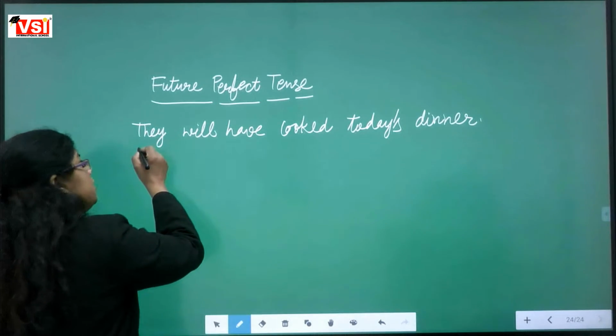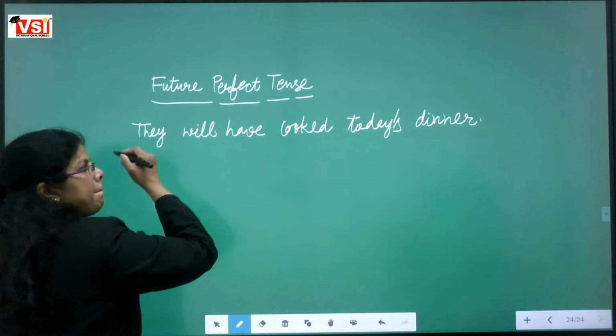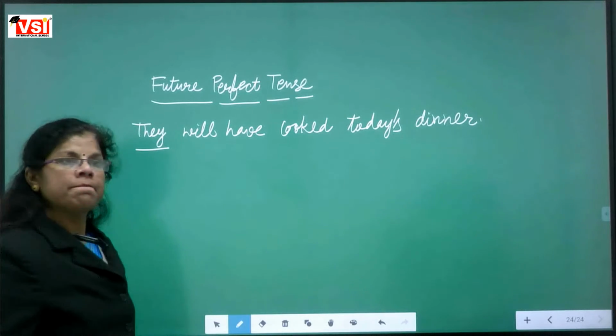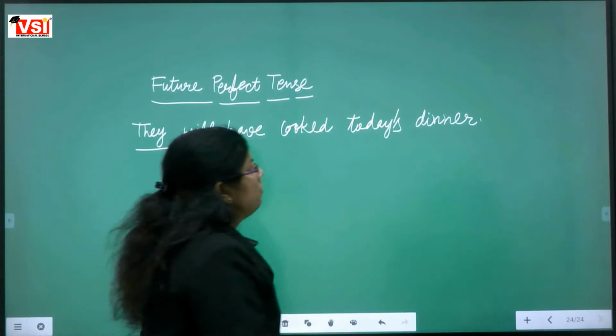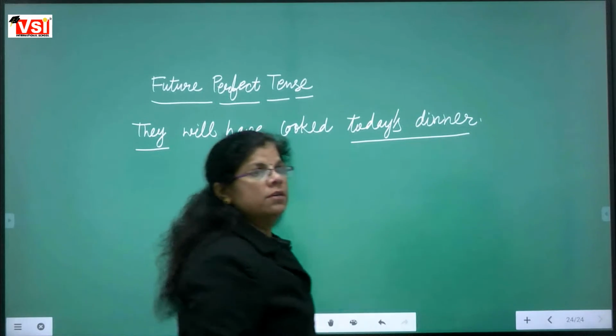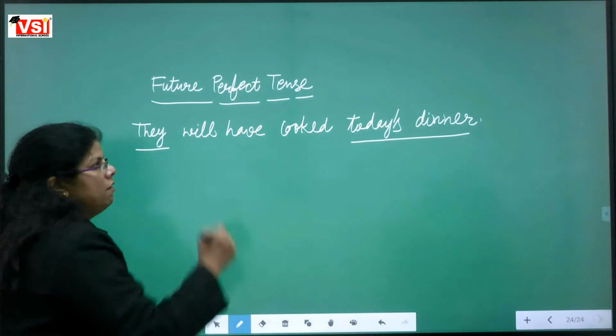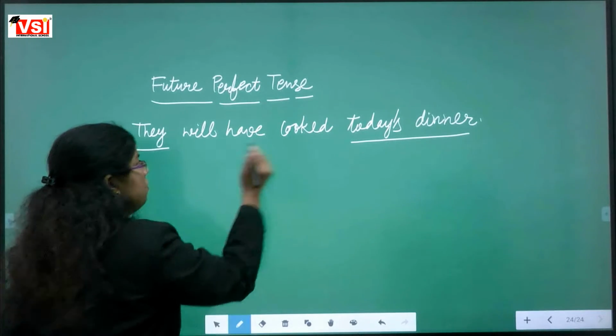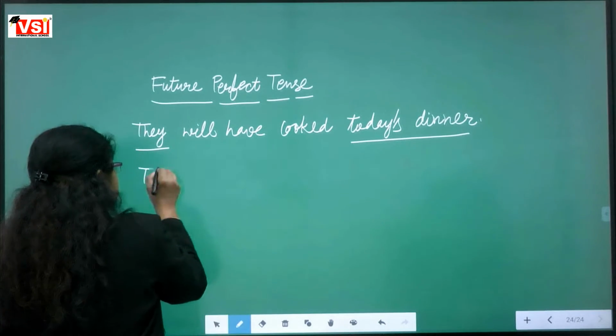So, in this sentence, what is the subject? They is the subject. And what is the object? Today's dinner. Today's dinner is the object. We will change their places. We are bringing today's dinner to the starting.